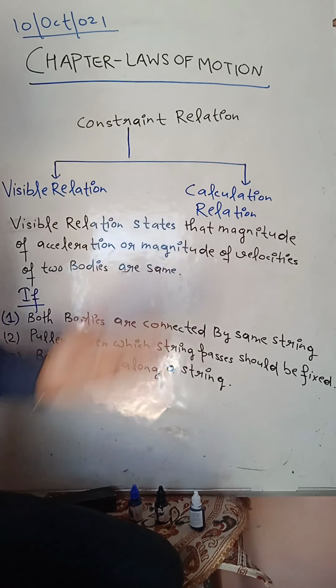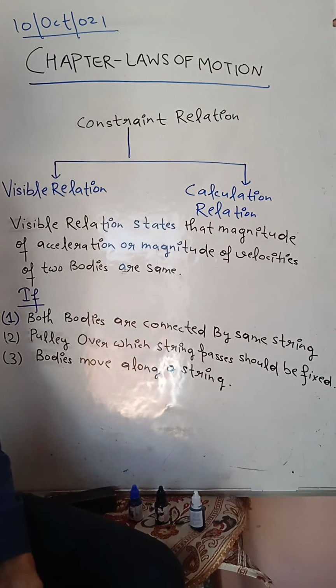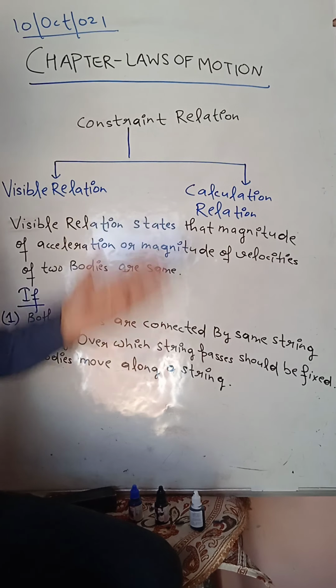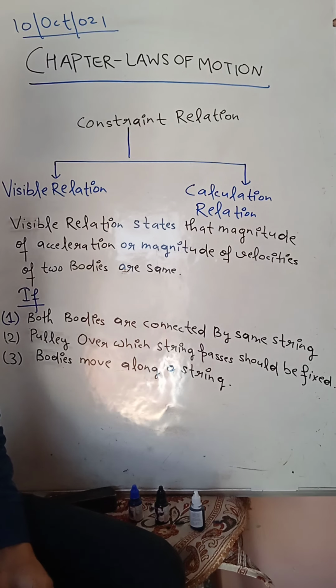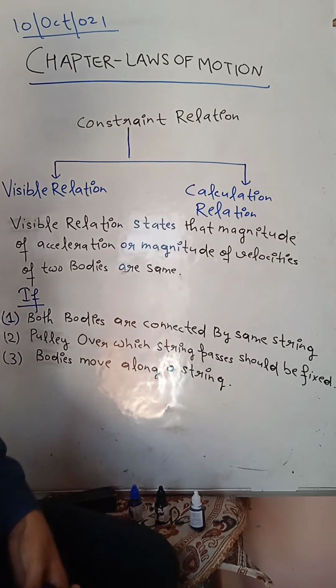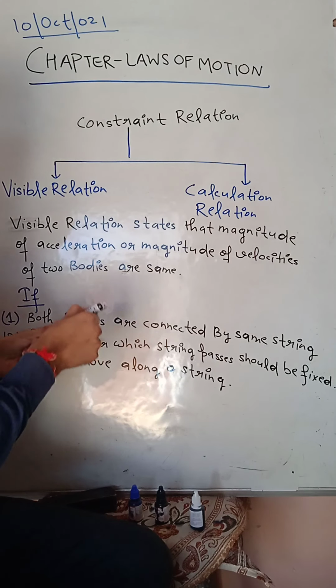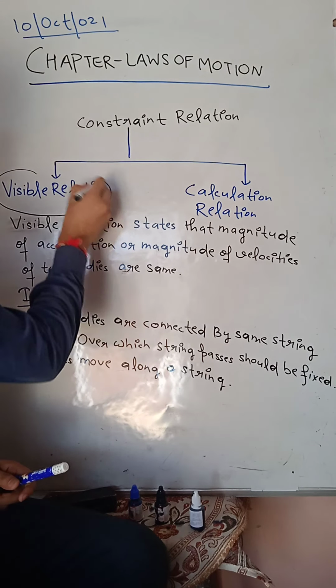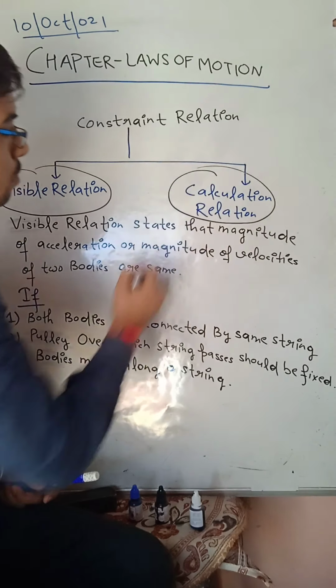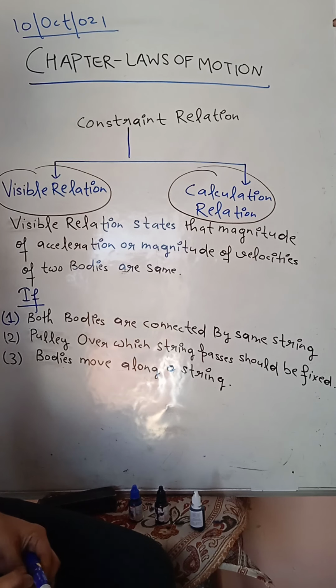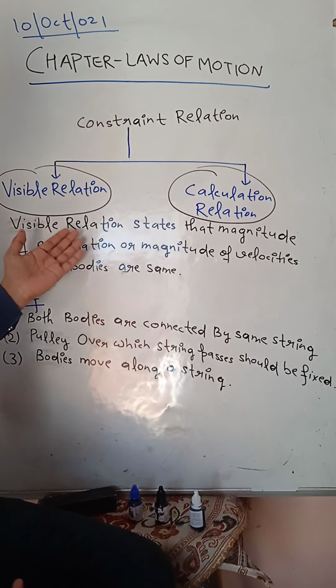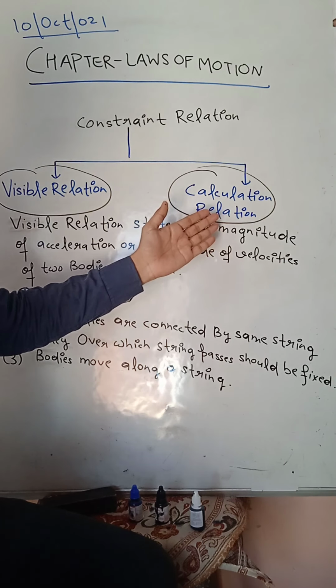Because many times when we are solving a problem, some condition occurs when we are not supposed to find the acceleration of the system or particle. So basically, constraint relation is of two types: visible relation and calculation relation. First of all, one by one we will study what is visible relation and what is calculation relation.